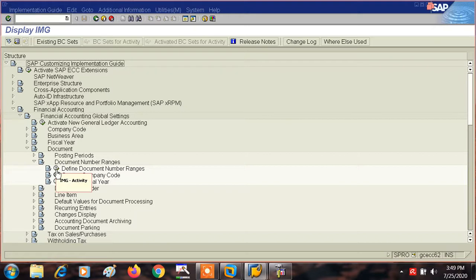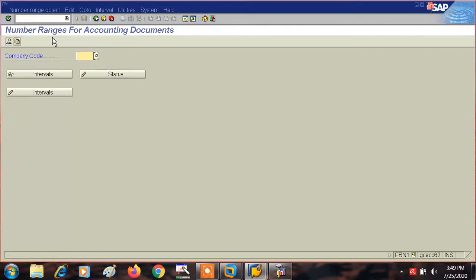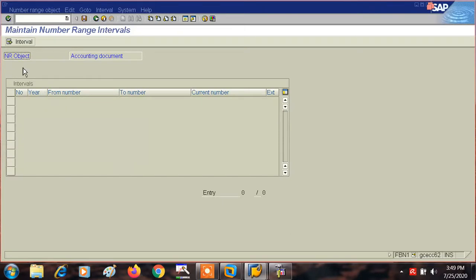Define number ranges. Okay, so what is our company code? TA01. Intervals. See here we will have to go to interval.